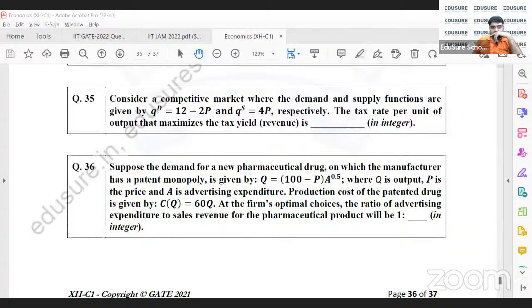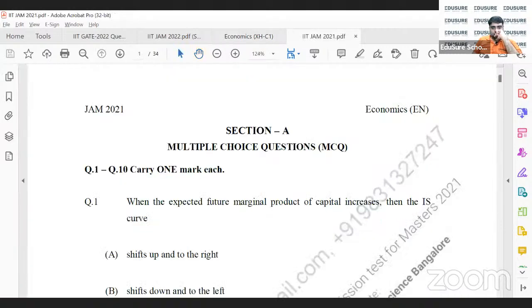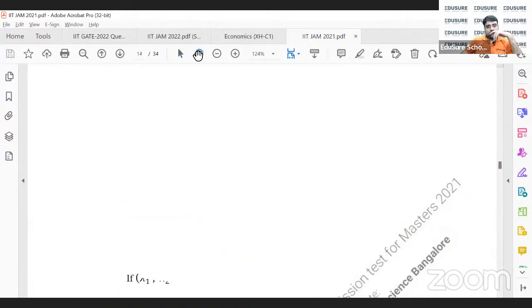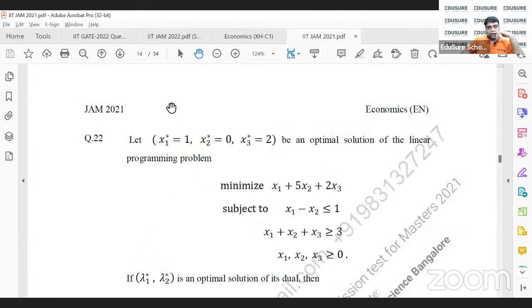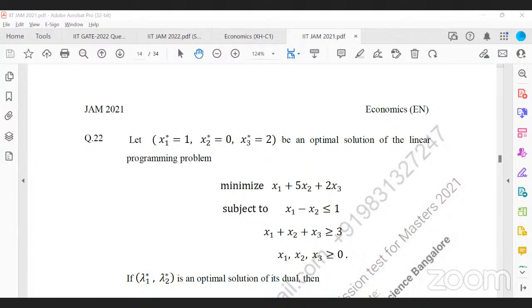Okay, next, JAM 2021. I'm just opening that JAM 2021.